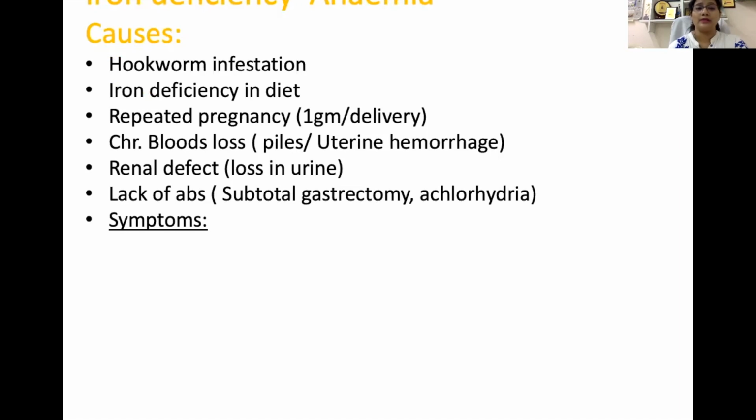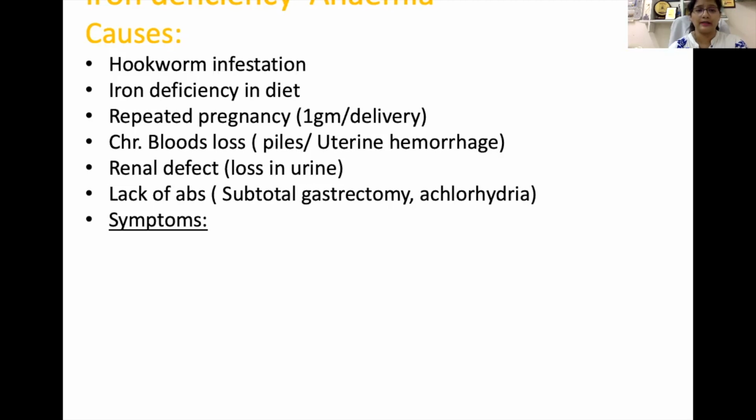Most common is hookworm infestation. Hookworm infestation is very common, and hookworms absorb iron from the intestinal cells, which leads to loss of iron. Iron deficiency in the diet leads to nutritional anemia.